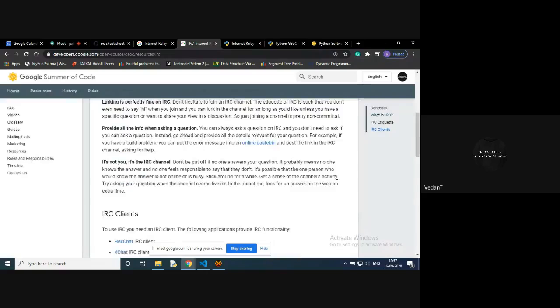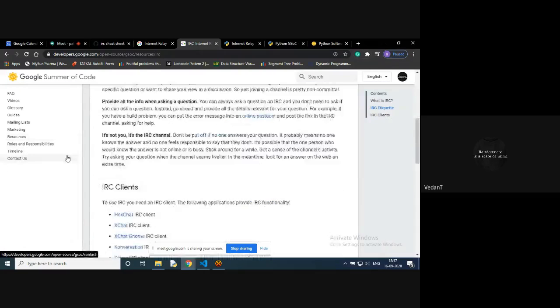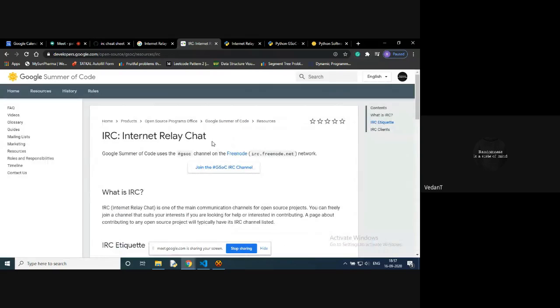If you are able to see this web page, you can see that Google Summer of Code has dedicated an entire web page to IRC. What happens is, when you apply for a program such as Google Summer of Code, or Free and Open Source Asia, or other open source programs of that sort, they don't use things like WhatsApp or email services for discussing projects or regular updates. They go very old school and use the traditional internet relay chats for that purpose.